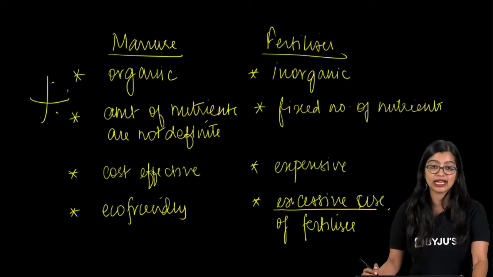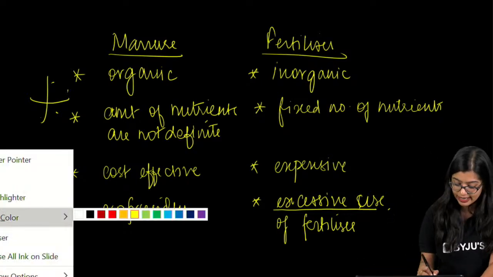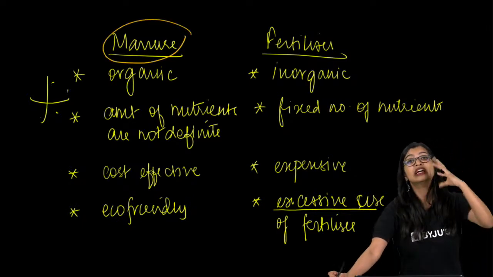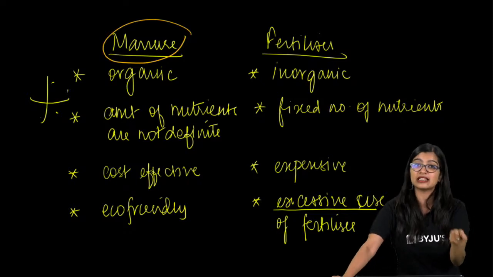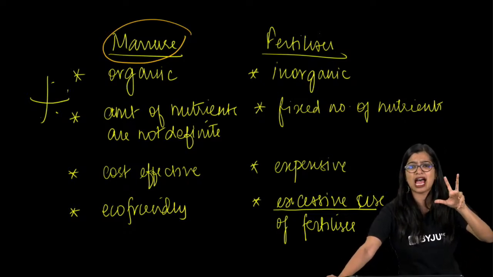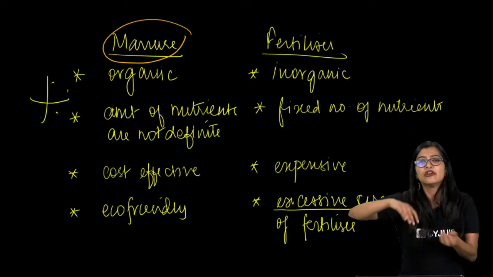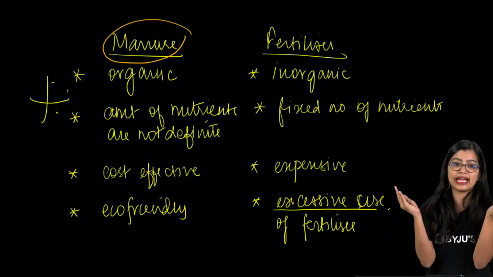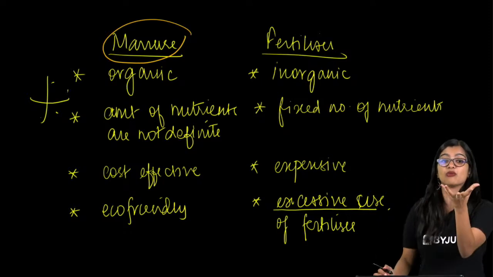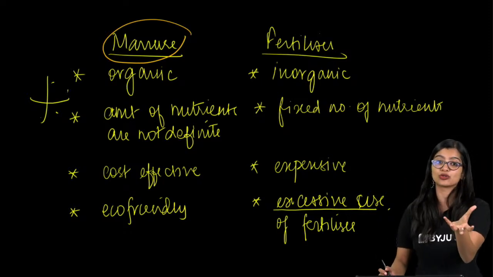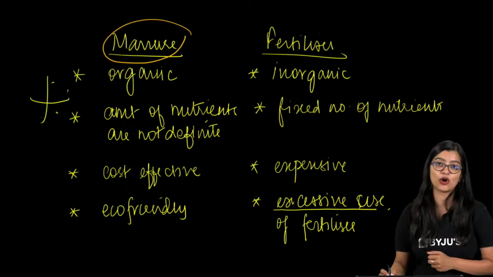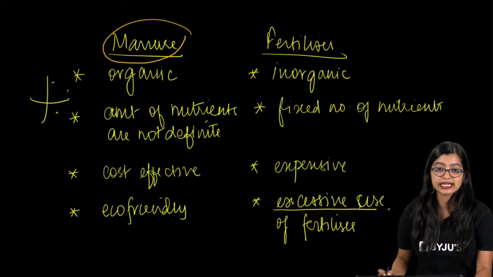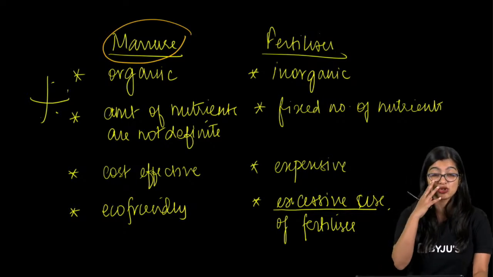Ma'am, what is manure? Can you please tell me? Manure is a substance that we get from dead and decaying vegetable peels, or from dead and decaying plants and animals. When they get broken down, they are broken into simpler forms or nutrients. What gets formed after days of composting is what we call manure, and this will be rich in a lot of nutrients. Ma'am, fertilizer is expensive, manure is not. Fertilizer can be stored, manure cannot.